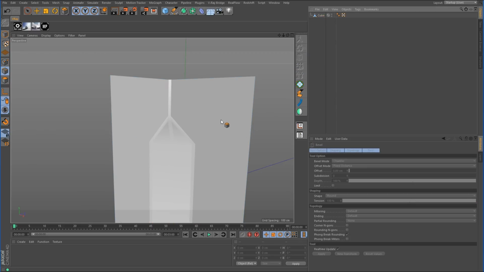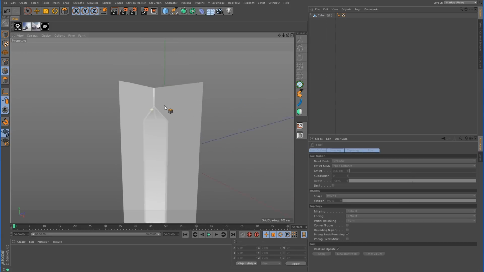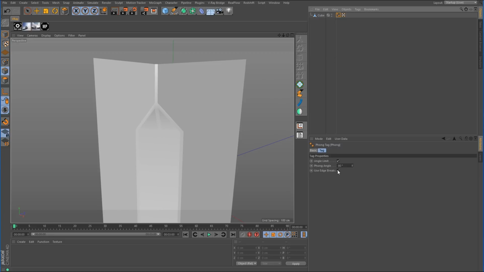Now if we deselect everything, notice that we've got some hard edges. You can see those hard edges there. The shading looks a little different. So just to clean that up, if you click on the Phong tag again and disable use edge breaks, then that will take care of that issue there.